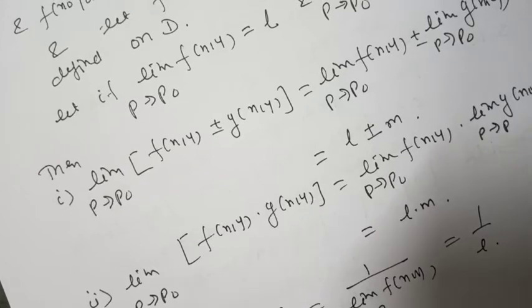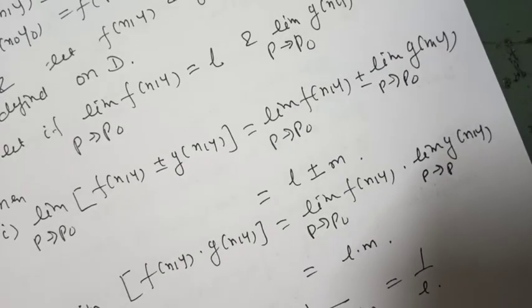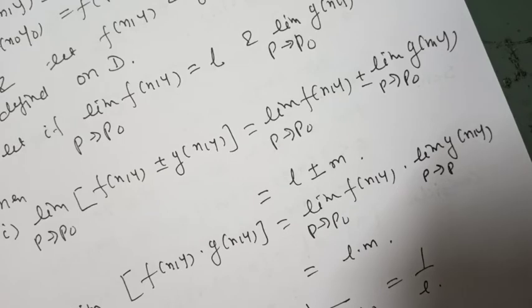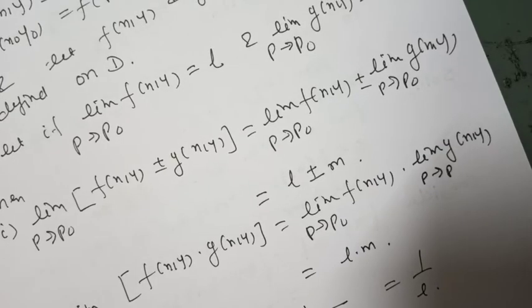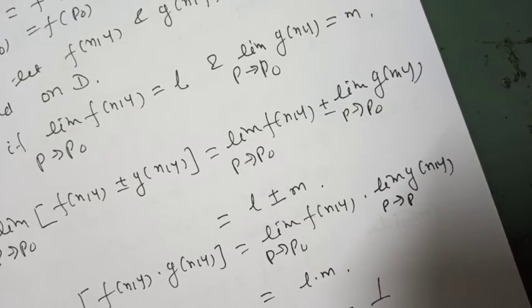Similarly, for the division, the limit of f of xy upon g of xy as p tends to p0 is the limit of f of xy as p tends to p0 into 1 upon the limit of g of xy as p tends to p0.